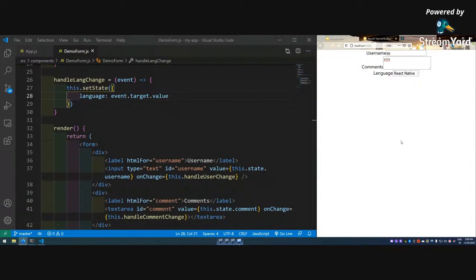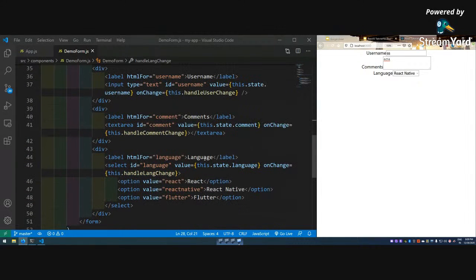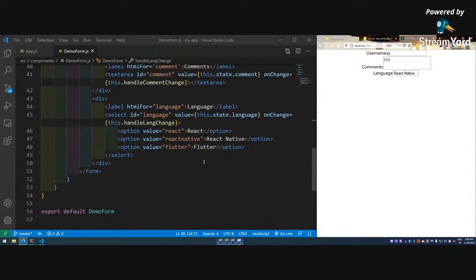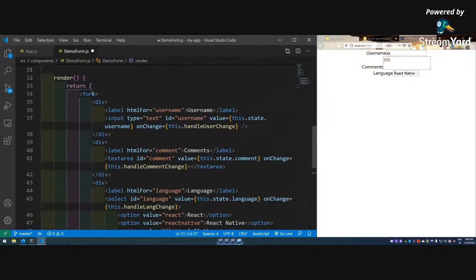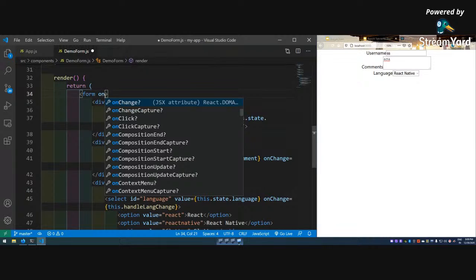Now how do we submit a form in React? Generally we submit it to a backend. After these divs, I'm going to have a button. One important thing to notice: the button should be inside the form. So button, submit, and we just have to write it as type submit. No onClick here. The magic is that if I write type submit, I have access to onSubmit on the form. When I click on that, it will have access to all the values and submit it.